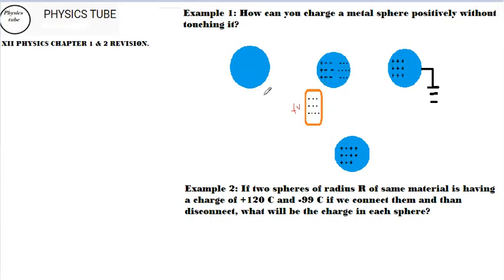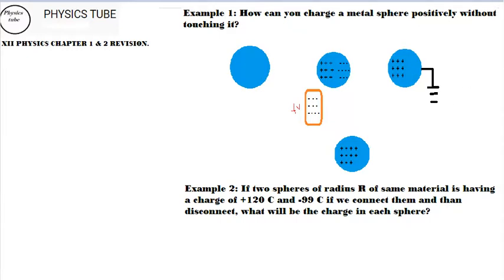Now the next step. First you are given a sphere, you bring a negatively charged body near it, and you get the positive charge separated out. Now you connect this to the earth. All electrons will drain to earth, and only positive charge will remain. When positive charge is remaining here, you remove this negative external source, and you are left with only positive charges in it. So this is how, without touching, you can make a sphere positive when nothing was charged in it.